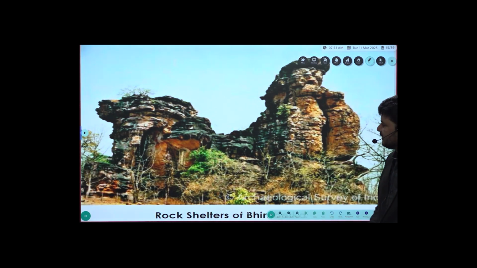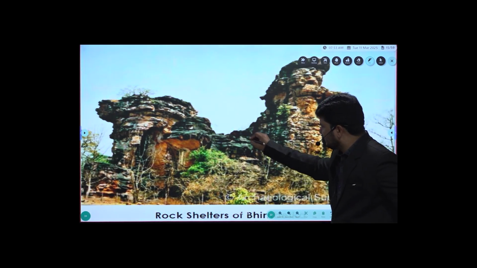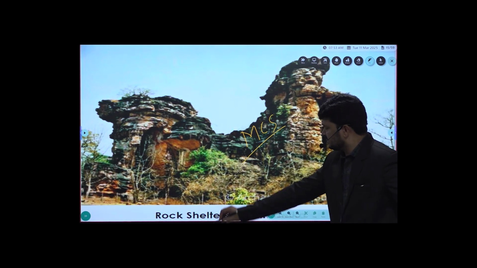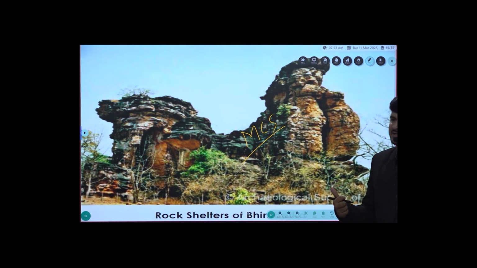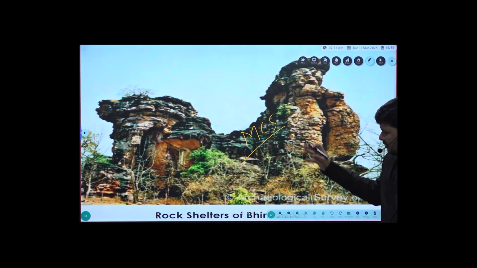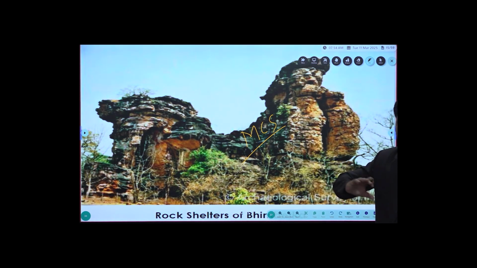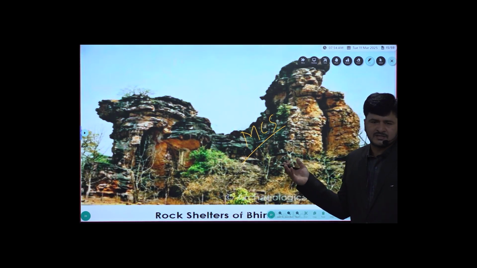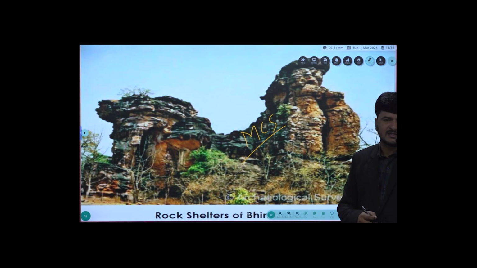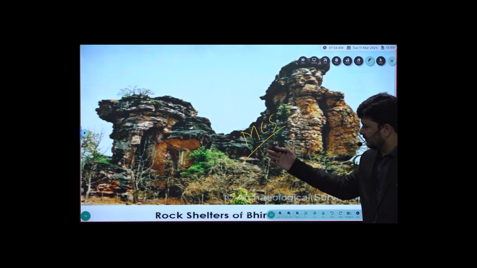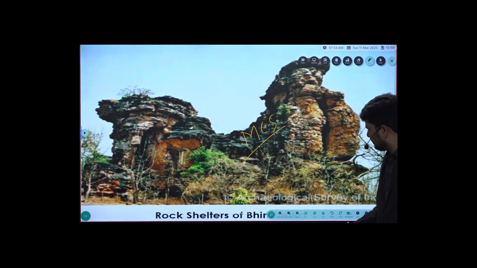So these are the Bhimbetka caves. As I was telling, focus on these multicultural sites. Bhimbetka happens to be a multicultural site located in Hoshangabad district of Madhya Pradesh, and it got recognition from UNESCO. In a group of about 85 to 90 rock shelters in Madhya Pradesh, we found artifacts belonging to various cultures, even the Indus Valley Civilization, and even rock cut paintings of the Rajput age were discovered in the Bhimbetka rock cave center.